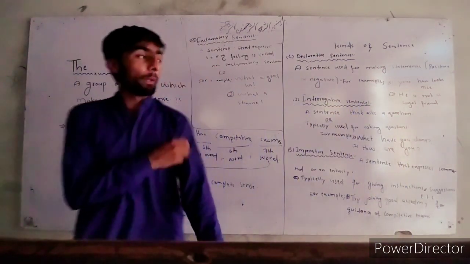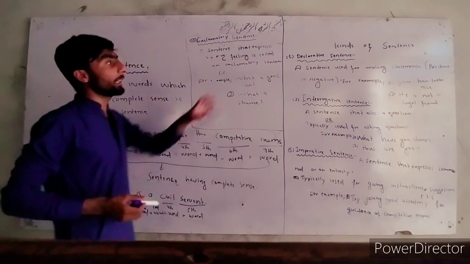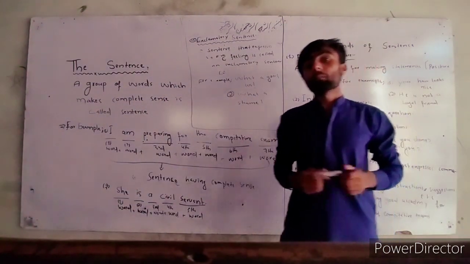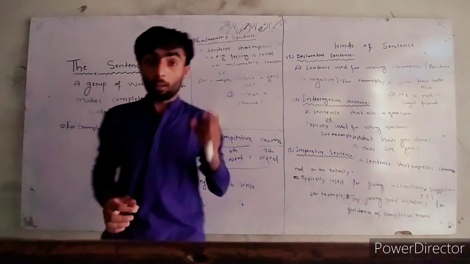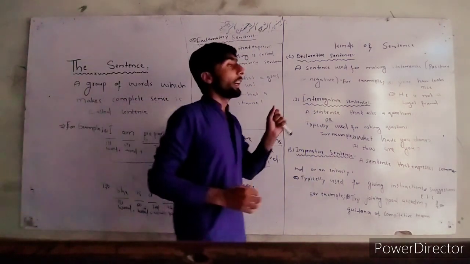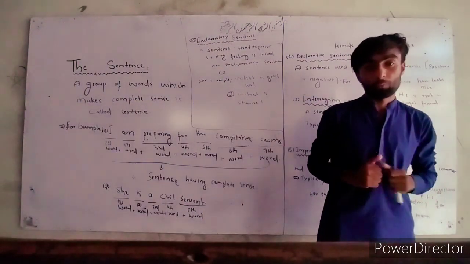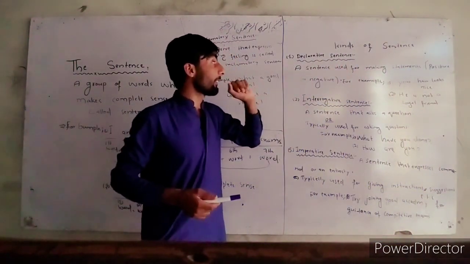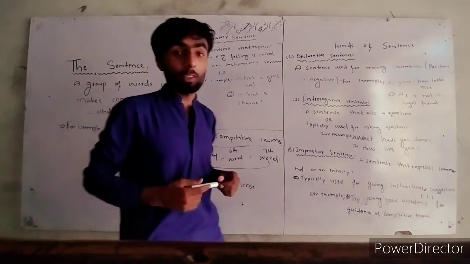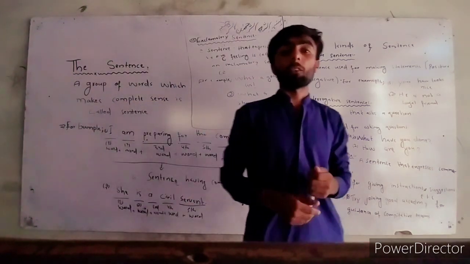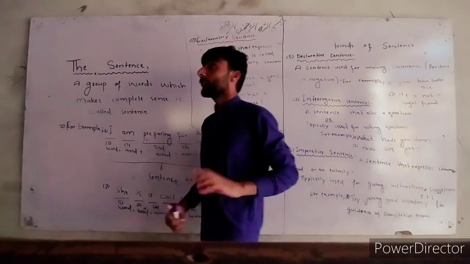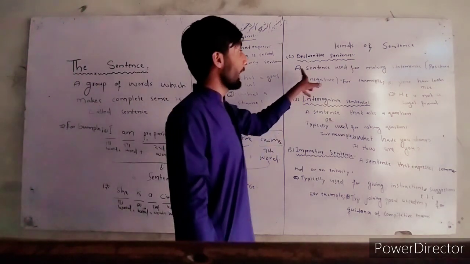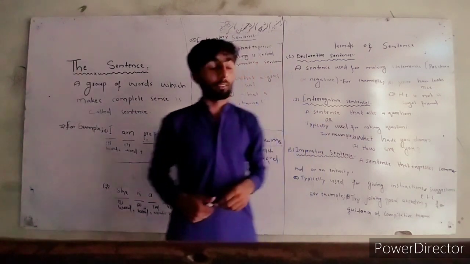So now we are going to talk about the kinds of sentence. A sentence has 4 types, or kinds. The first one is the declarative sentence. What is a declarative sentence? The declarative sentence is also known as an assertive sentence.